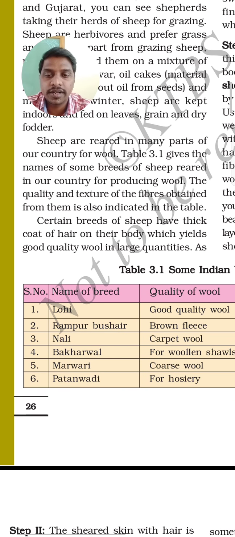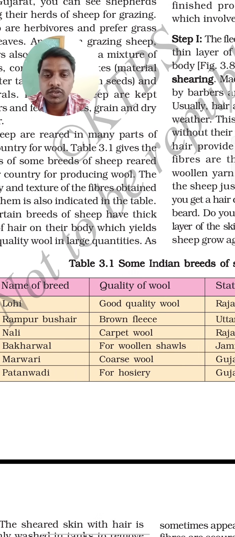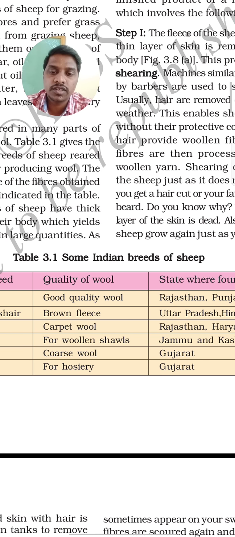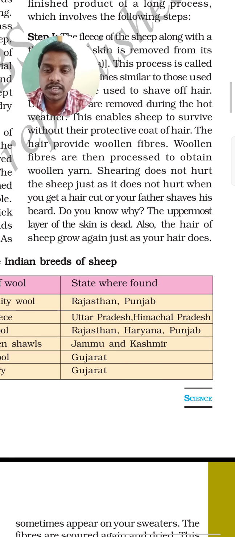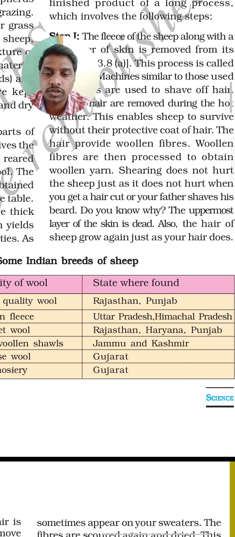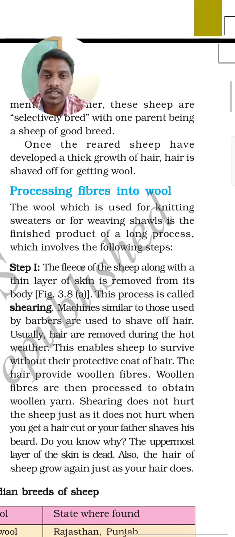So name of the breed they have given in the second column. So quality of the wool, good quality wool, brown fleece, carpet wool, wool for woolen shawls, so coarse wool for different purposes we are using. In which state they are going to form these types of wool, they have given Rajasthan, Punjab, Uttar Pradesh, Jammu and Kashmir, Gujarat. So like this they have given, you can see the table also.